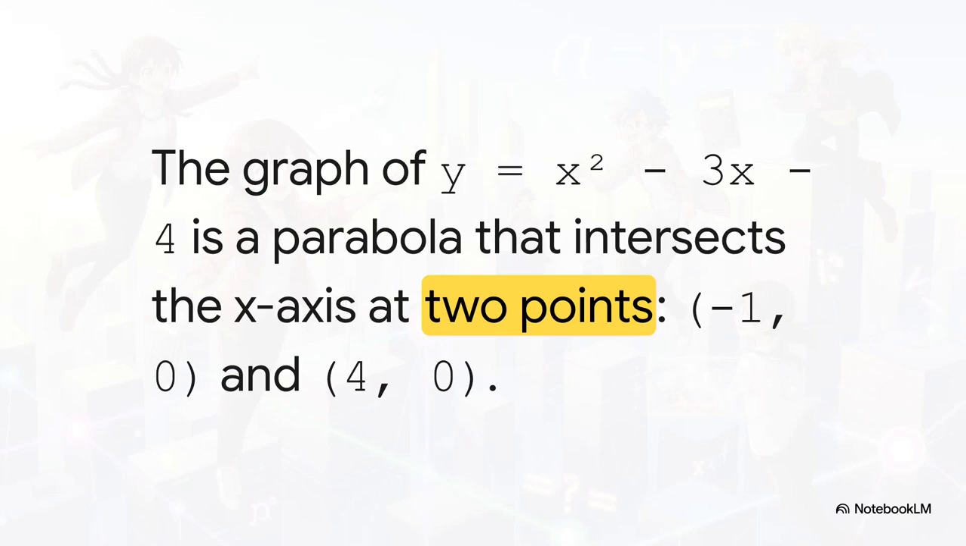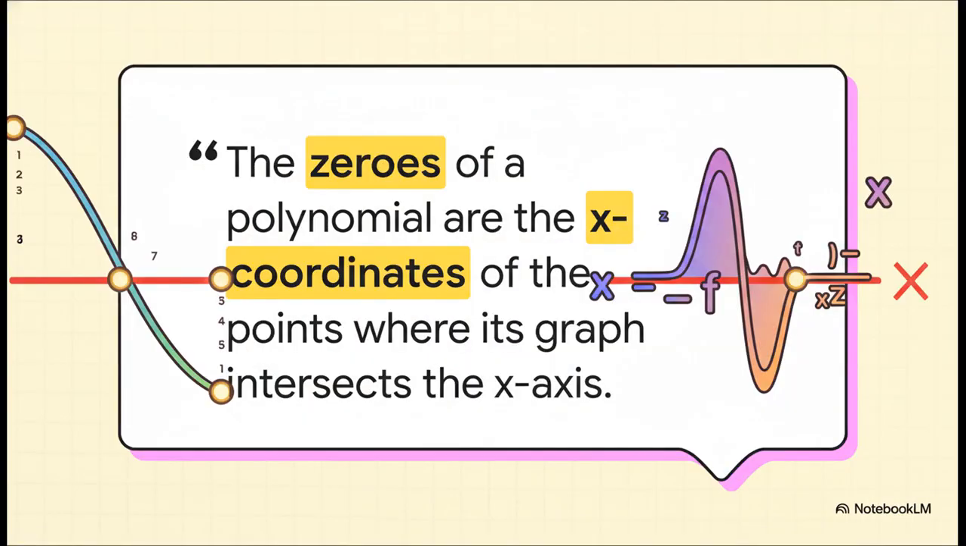And now for the payoff. Look at the graph. This U-shaped curve, this parabola, it crosses the x-axis in two places. And where are they? Bam! (-1, 0) and (4, 0). Once again, our two algebraic zeros are the two exact spots where the graph hits the x-axis. How cool is that?